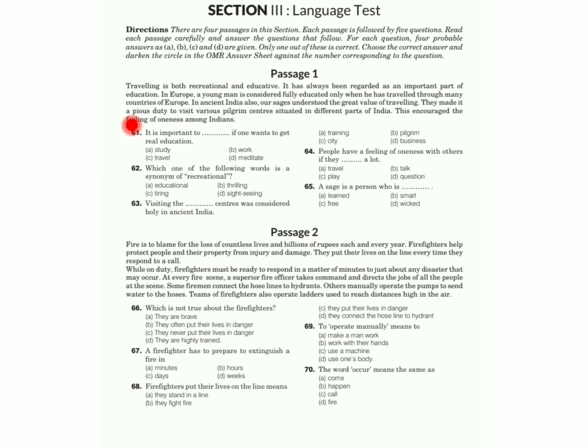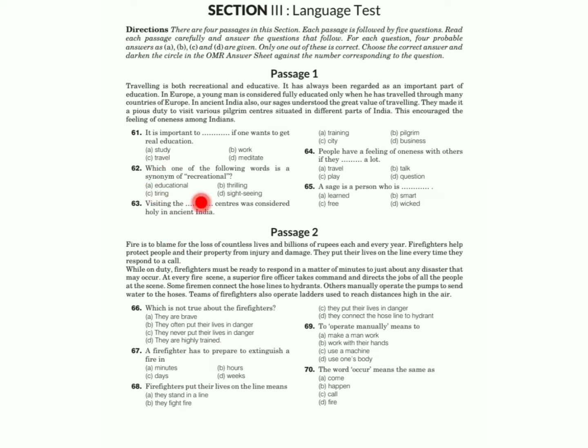Look at the first question, 61. It is important to dash dash dash if one wants to get real education. So what is important here? There is recreational and educative. In Europe, a young man is considered fully educated when he has traveled through many countries of Europe. So it is important to travel if one wants to get real education. So what? Travel is very important.